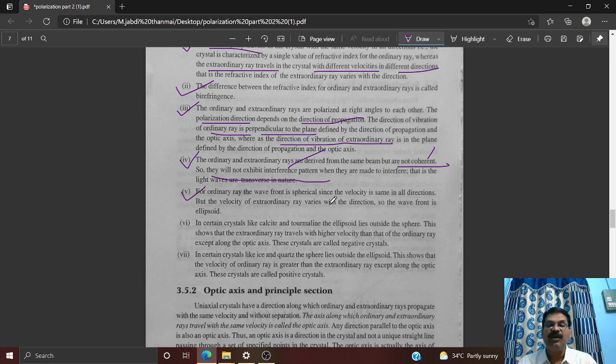For the ordinary ray, the wavefront is spherical since the velocity is the same in all directions. Is it clear? For example, the wavefront of the ordinary ray is always in the shape of a sphere. Therefore the velocity is always the same in every direction. But if you take the extraordinary ray, the wavefront is in the form of an ellipsoid, so it can travel with different velocities in different directions. You must remember these two points carefully. So the shape of the ordinary wavefront is spherical, while the shape of the extraordinary wavefront is an ellipsoid. Ellipsoid means an elliptical shape.